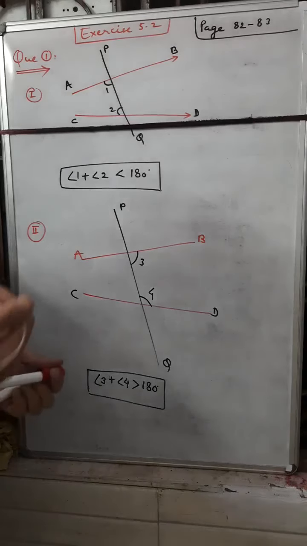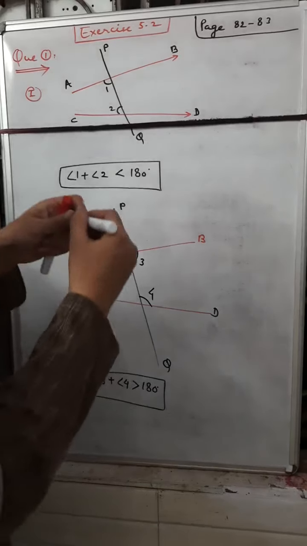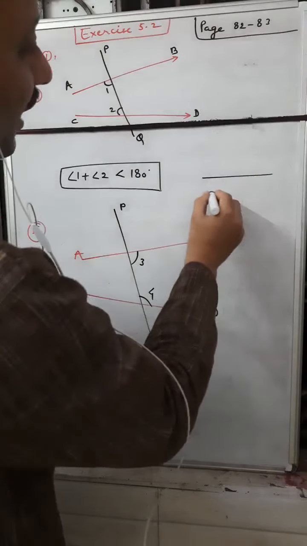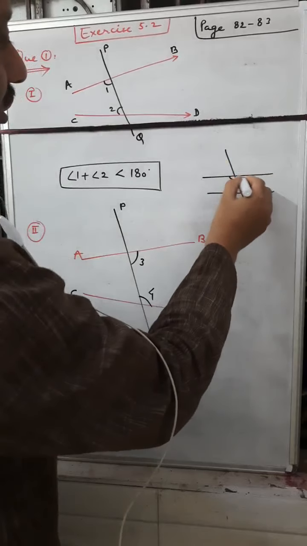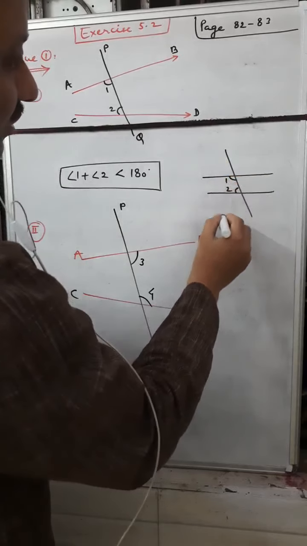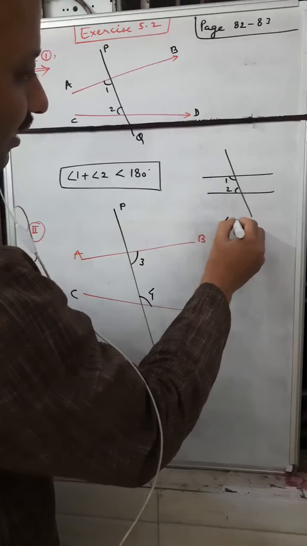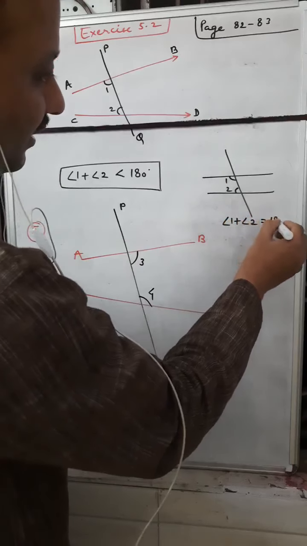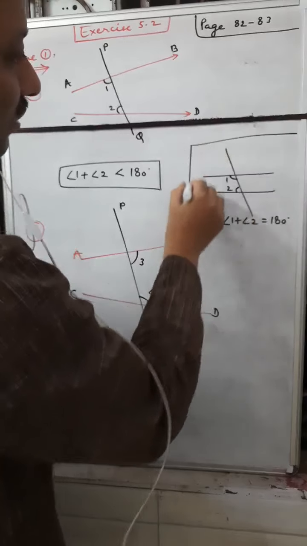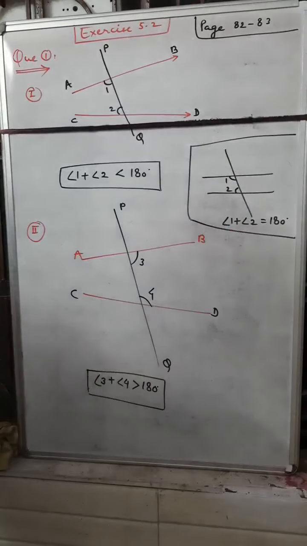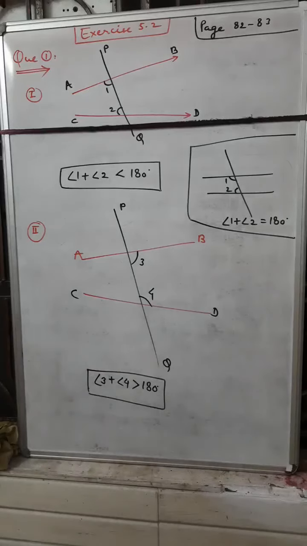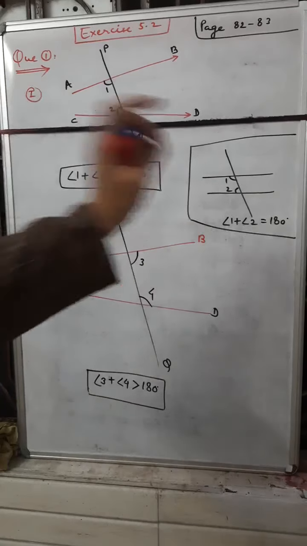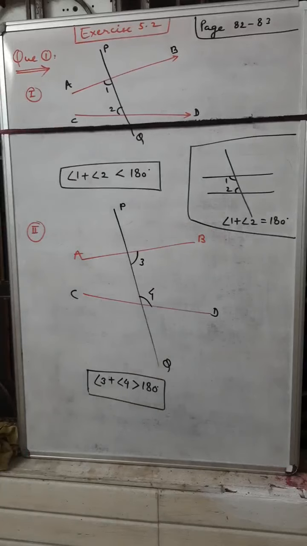So you can understand Euclid's fifth postulate very well. One more condition is there, which we can understand in question number 2: when two lines are parallel and one line intersects both of them, with angles 1 and 2, the sum of the interior angles on one side is exactly 180 degrees, or two right angles. I have given you a little idea of when two lines are not parallel and when they are parallel, and I will describe it completely in question number 2.